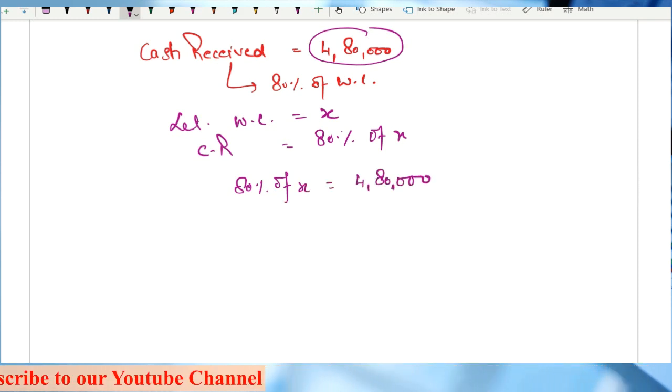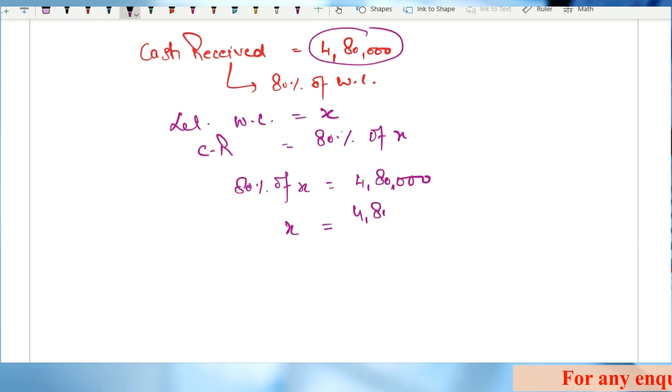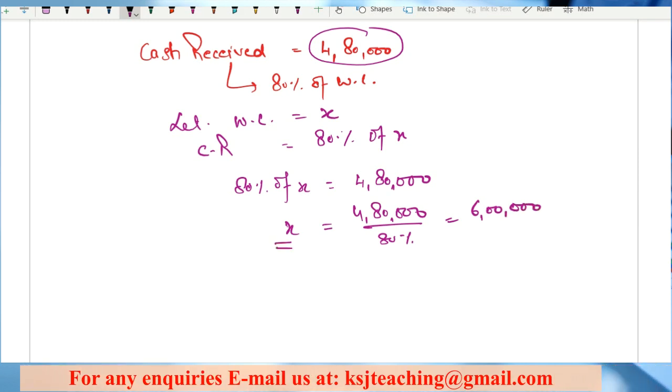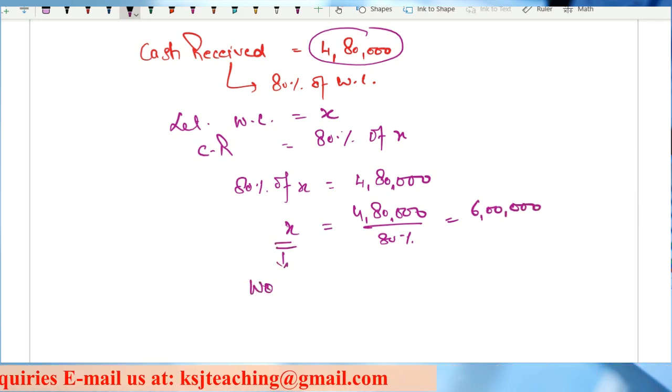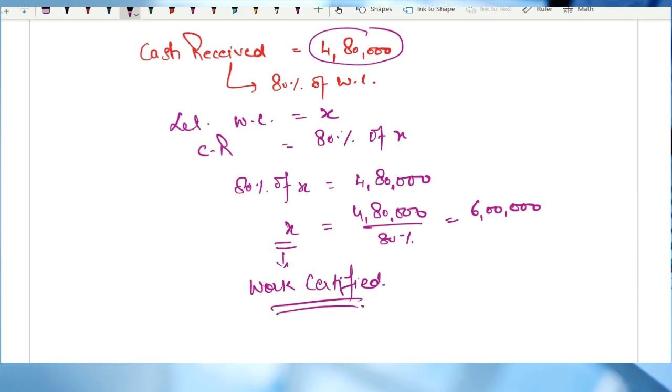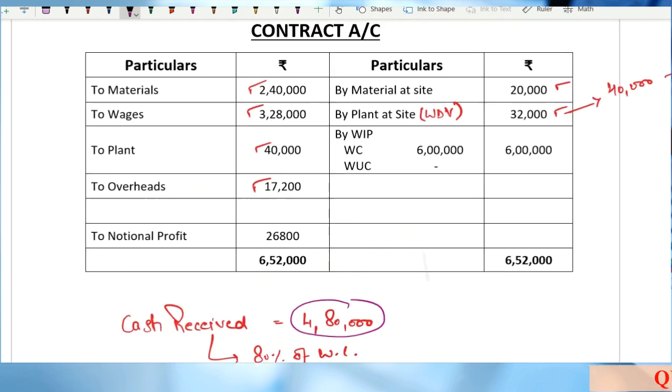Anybody having doubt in this thing? So you will get the value of X from here. 4,80,000 divided by 80% comes to 6 lakh rupees. So what is my X? X is nothing but work certified only. So my work certified is 6 lakh rupees.